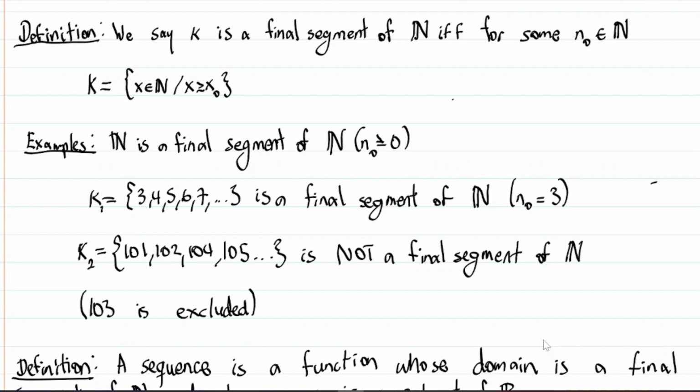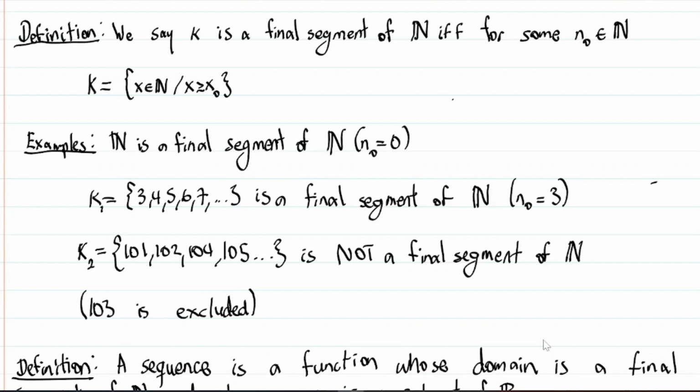x naught is just zero. Right? x naught is just equal to zero. In other words, the natural numbers is a final segment because it is just the set of all x in the natural numbers such that x is greater than or equal to zero. But that is just the natural numbers, right?